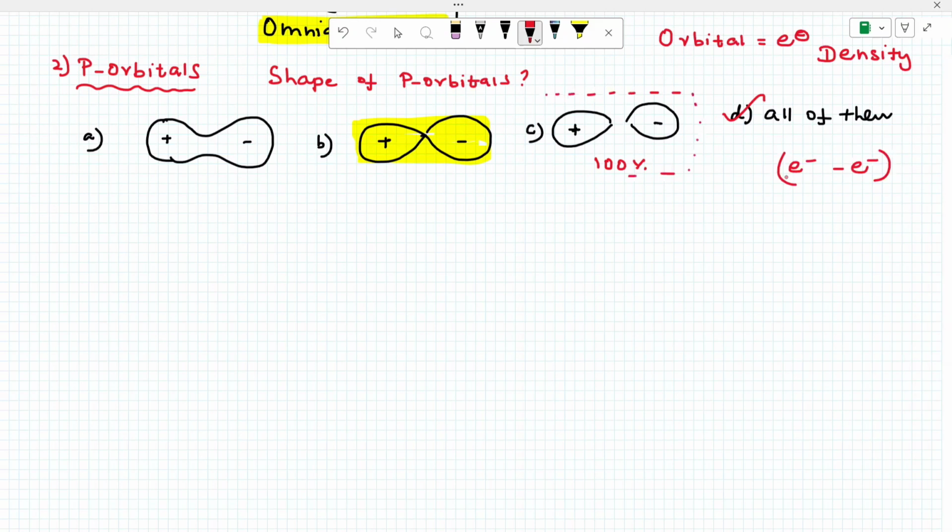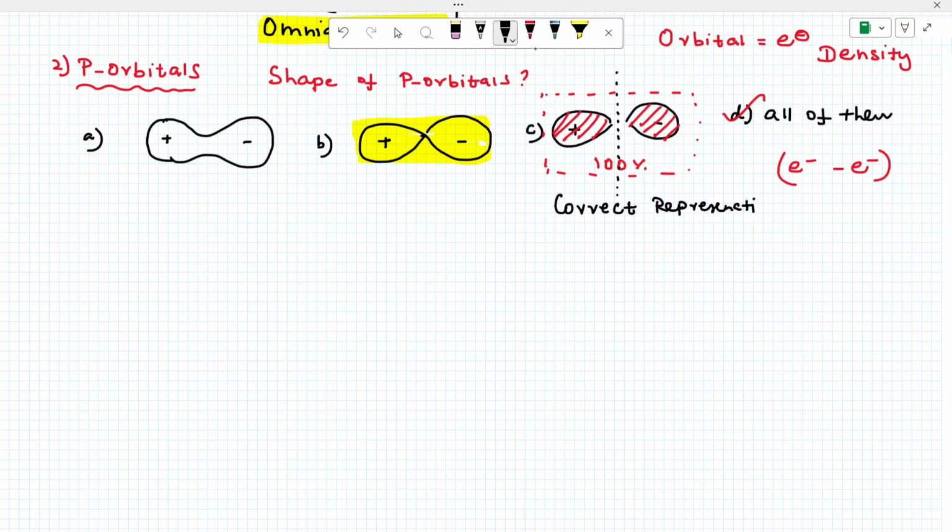Why now? Listen, this is about electrons, this is also electron, this is also electron, right? Density. Now the two will definitely not meet. So there will be some empty space between the two orbitals. Okay. Either way, listen, this is a correct representation. This is a correct representation.